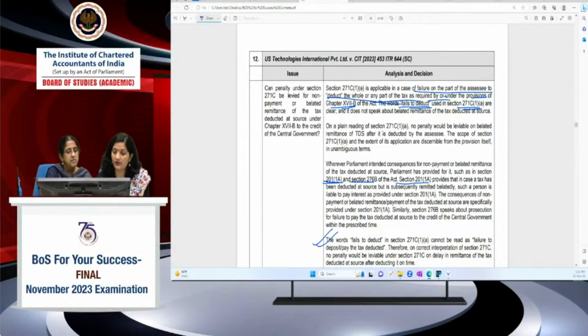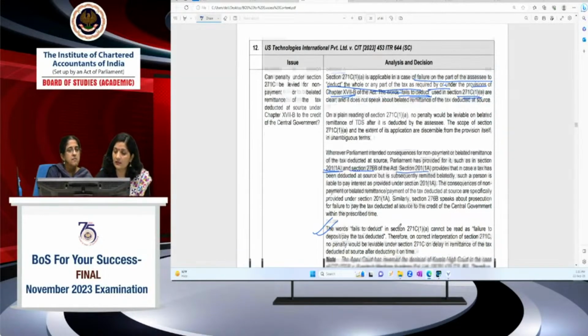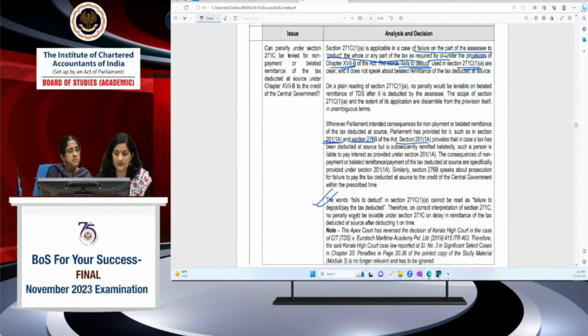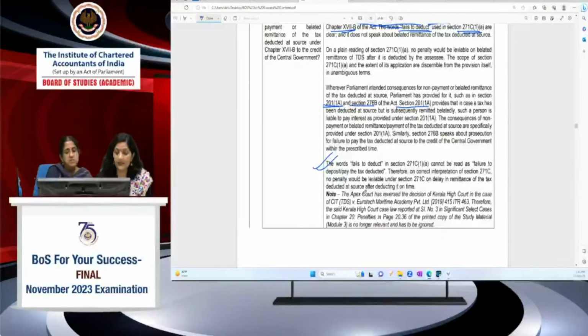So the words fails to deduct cannot be read as fails to deposit, the Supreme Court says. Accordingly, the Kerala High Court ruling reported in our study material, Eurotech Maritime, is being reversed and is not relevant for you. So ignore that case law and read this ruling.